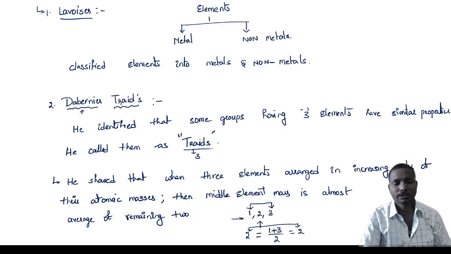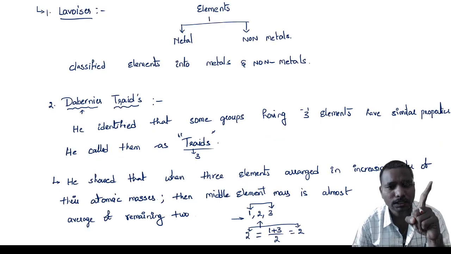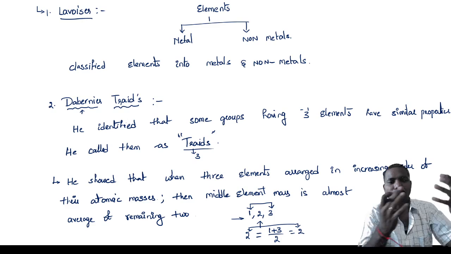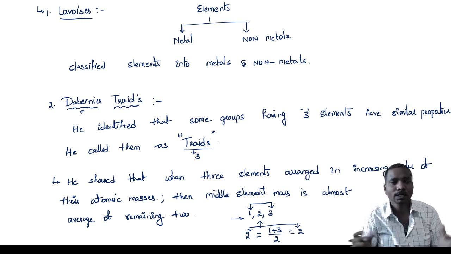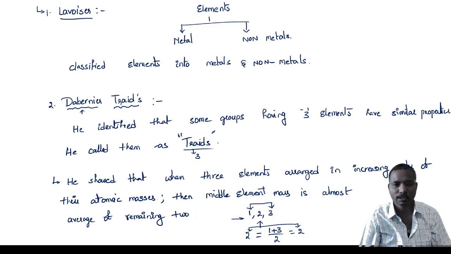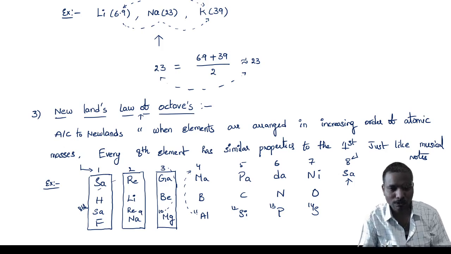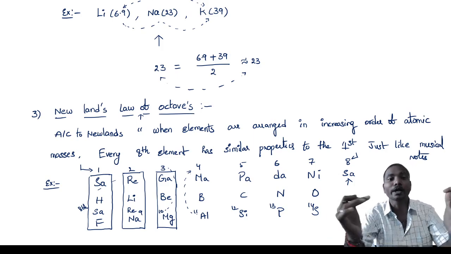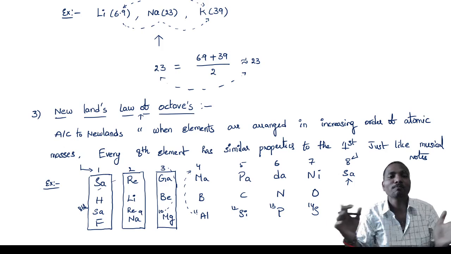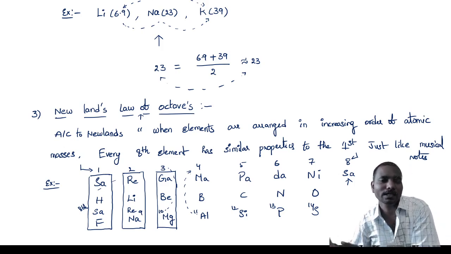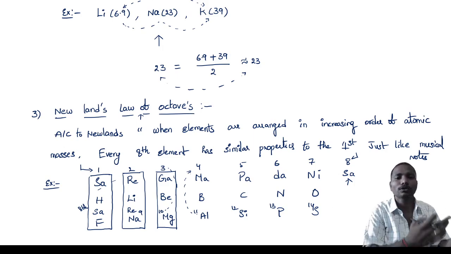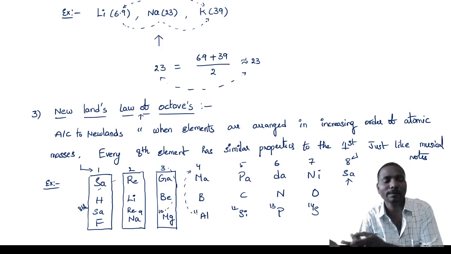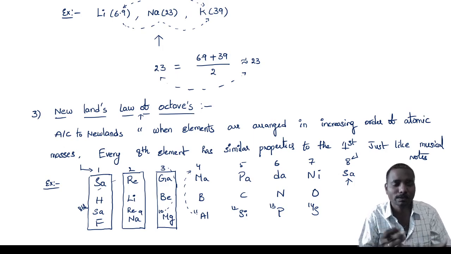Once again, guys, first the scientist Lavoisier made the classification of just metal and non-metal. After that, Doebereiner entered and he said that he has grouped three elements together. After that, Newlands came. No, elements are not grouped in 2 or 3. These are grouped in 8, like musical notes, Sa Re Ga Ma Pa Da Ni. Every 8th element is similar to the first element, the 9th to the second, the 10th to the third. Like that he proposed.